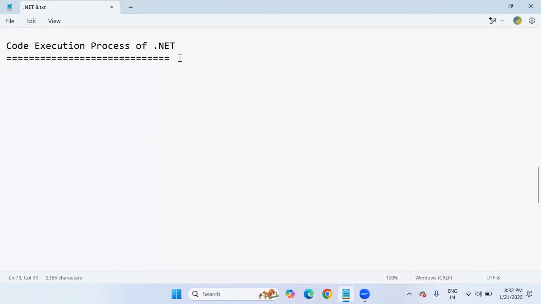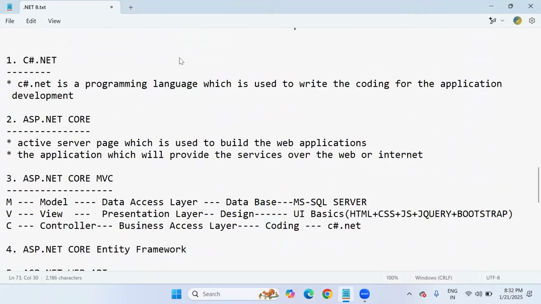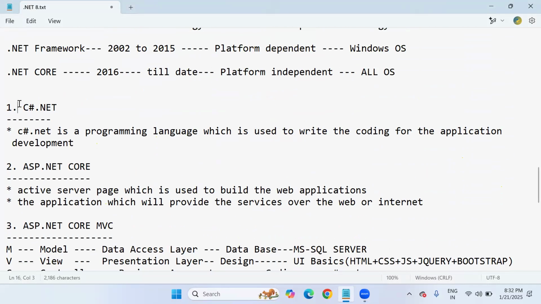See, sir, one more important thing I want to tell you. .NET supports plenty of languages. C#.NET only we are speaking, our main programming language, no? But it supports plenty of languages like C#, VB.NET, J#.NET, F#.NET, JScript.NET, Iron Python, Iron Ruby, Windows PowerShell, and many more. Around 60 plus Microsoft .NET languages are there. Do you believe? 60 plus.